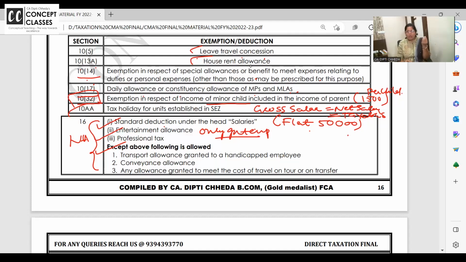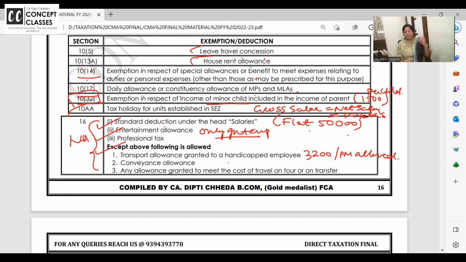Exceptions, few will be allowed. Transport allowance. If an employee is handicapped and they get transport allowance, up to 3,200 per month is allowed. Transport allowance is allowed, exempted, even in new tax regime, 3,200 per month for handicapped employee. Can I not print all this in the material? But I want it to be imprinted in the mind. That's why I am making you write this.